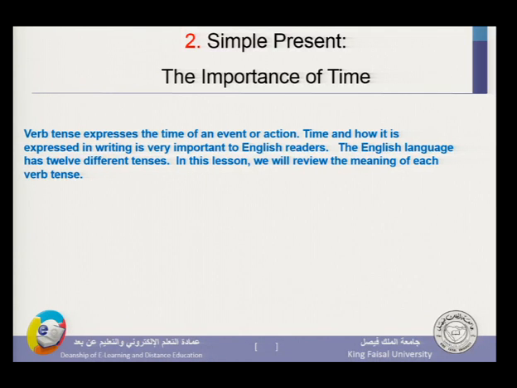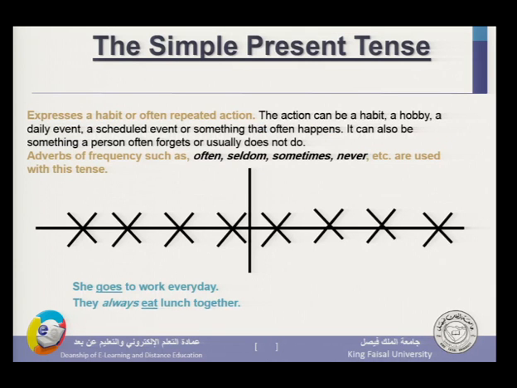Simple present. Verb tense expresses the time of an event or action. Time and how it is expressed in writing is very important to English readers. The English language has 12 different tenses. In this section, we will review the meaning of each verb tense.